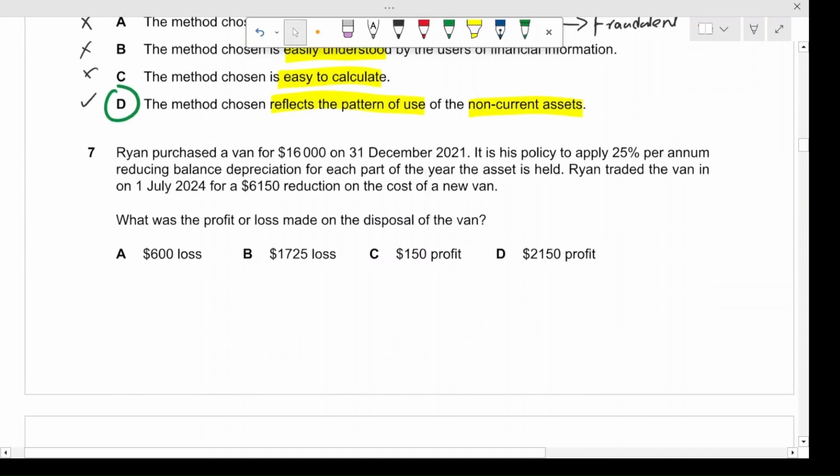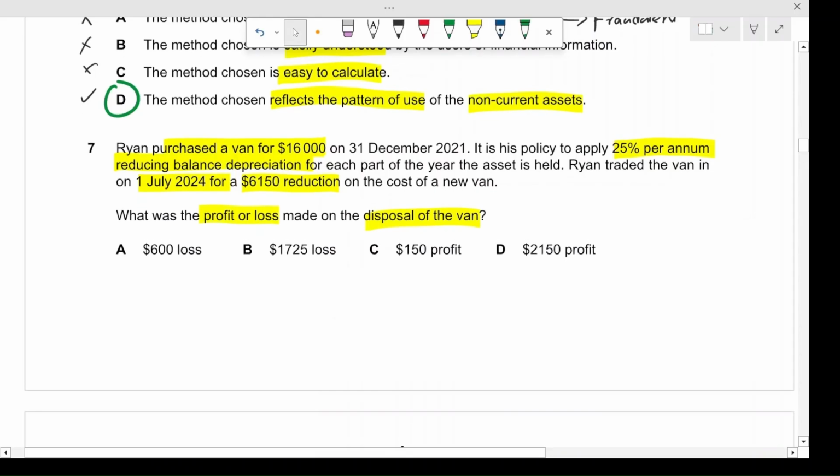All right, moving on. Ryan purchased a van of $16,000 on 31st December 2021. It is his policy to apply 25% per annum reducing balance depreciation for each part of the year the asset is held, which means that it is apportioned on a time basis for each part of the year the asset is held, right? So Ryan traded the van in on July 2024 for a $6,150 reduction on the cost of a new van. All right. So what was the profit or loss made on the disposal of the van? So we have to compute the profit or the loss. So let's just solve it quickly.